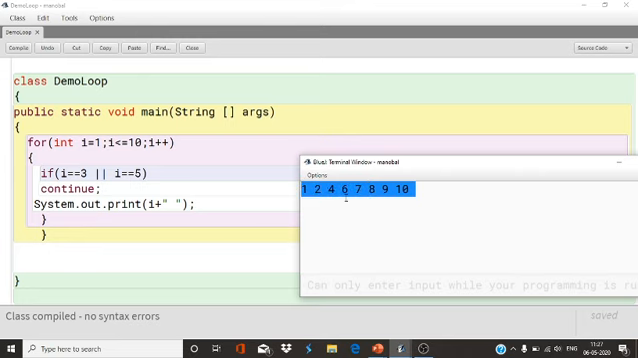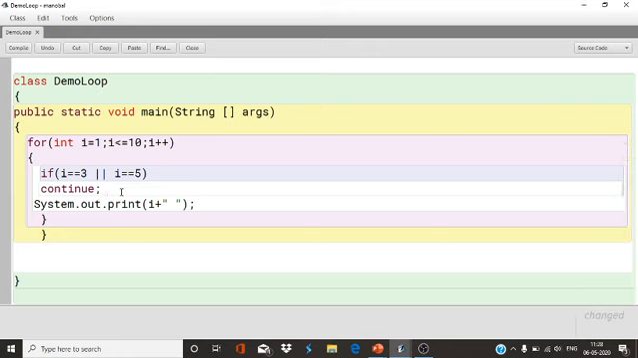So to skip a particular statement, which statement does it skip? The rest of the statements. This is executed, but this statement is skipped. So whenever you have to skip a particular statement in the loop, you can use the continue statement, and whenever you have to come out from the loop, you can use the break statement. Got it?